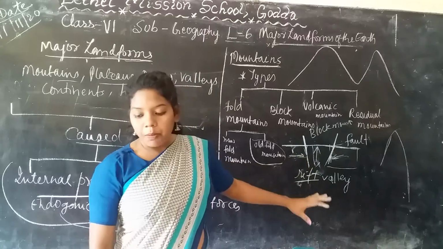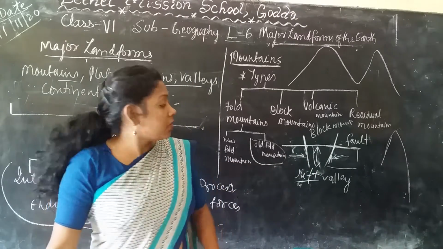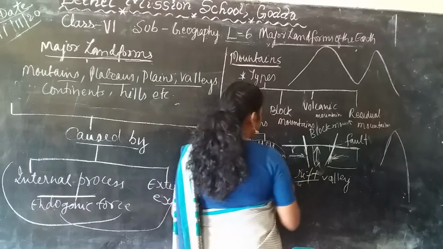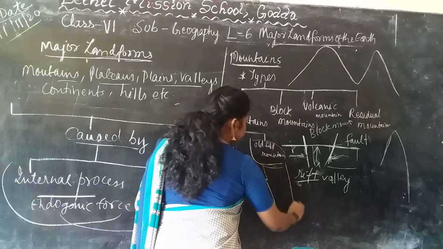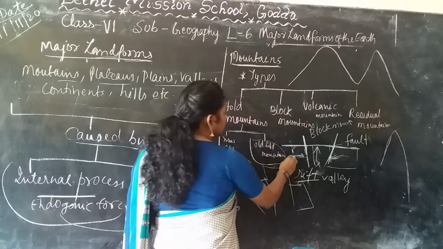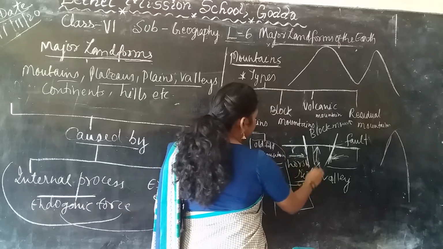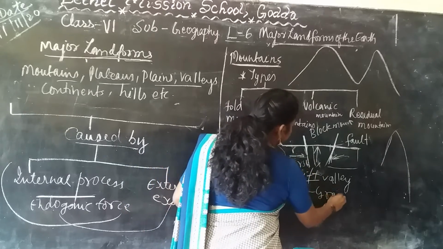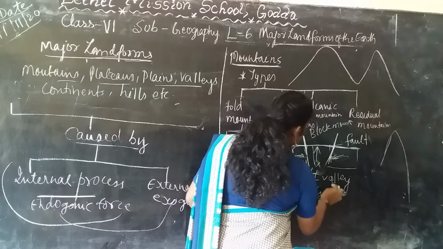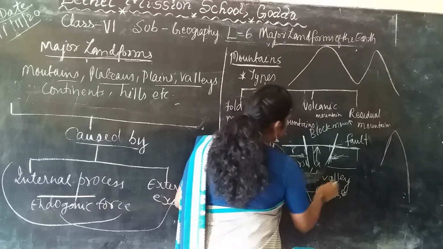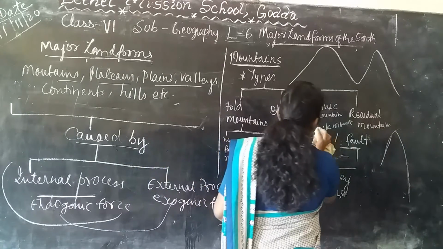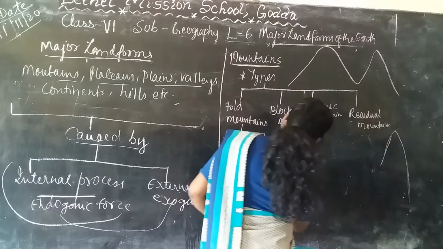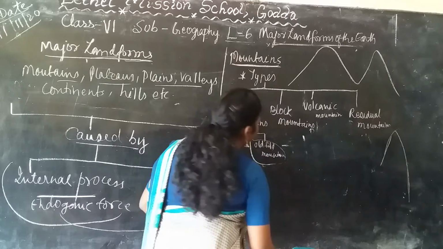Okay. So the upper part, the uprise of the thicker part, is for this one. It will form this type of land. This is called the horst, and this is called the graben. Okay, so this is how the block mountain is being formed.